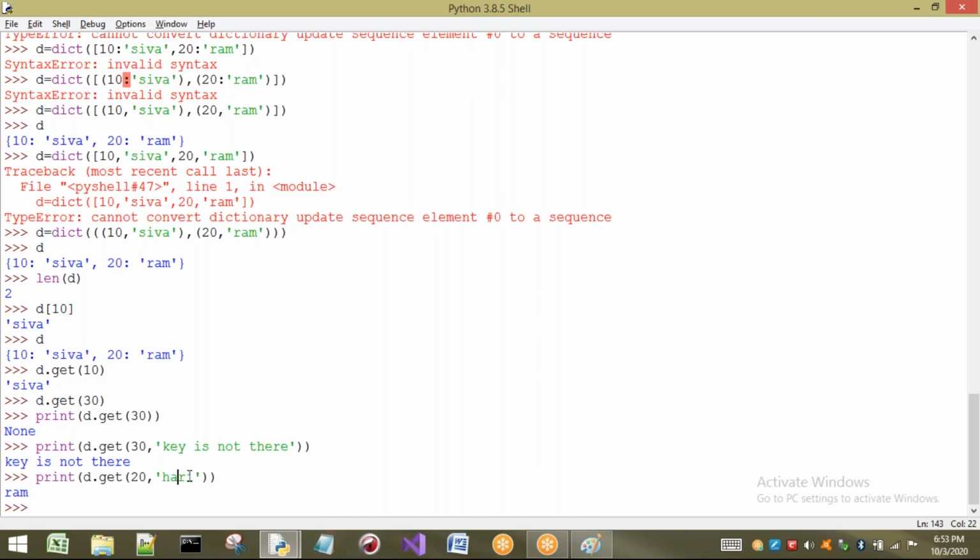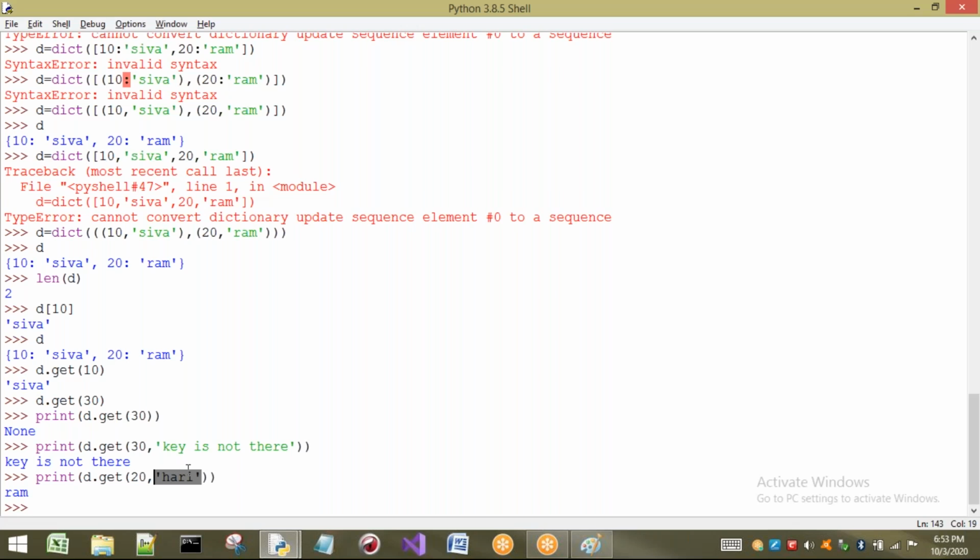The default value will be printed only when that particular key is not present in the dictionary.